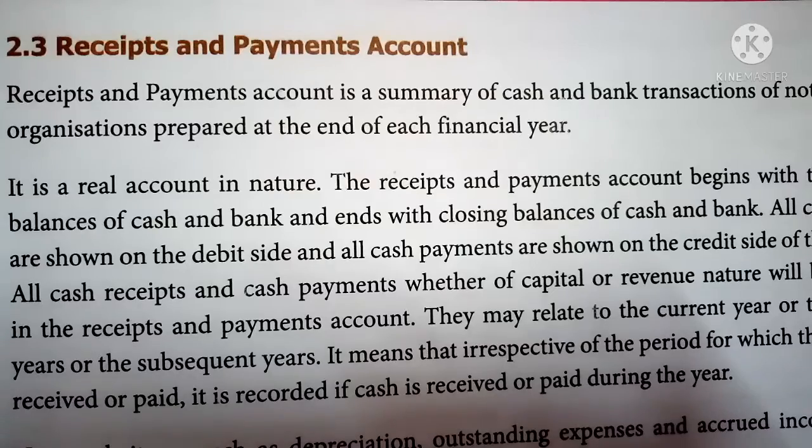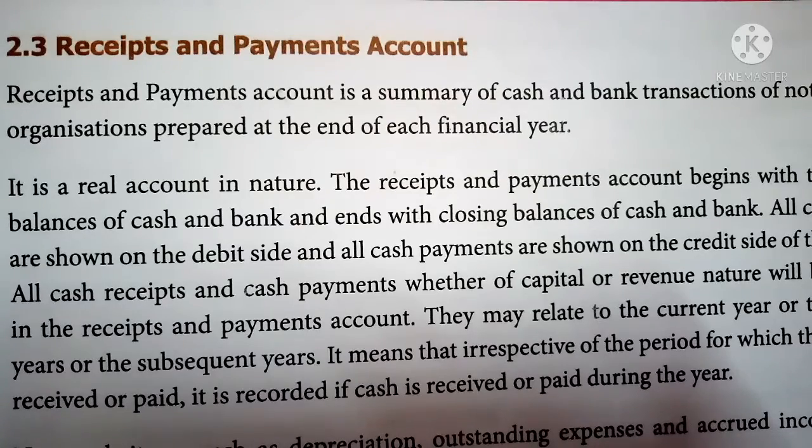So all cash receipts should be debited, and all cash payments, whether they are current year payments, previous year payments, or subsequent year, that is next year, payments, all payments made during the year should be recorded on the credit side, that is the right side of the receipts and payments account.